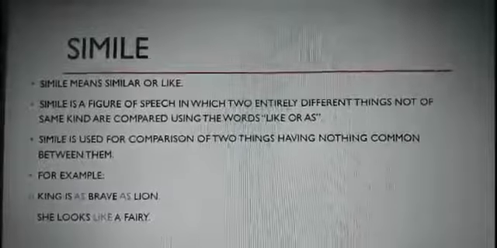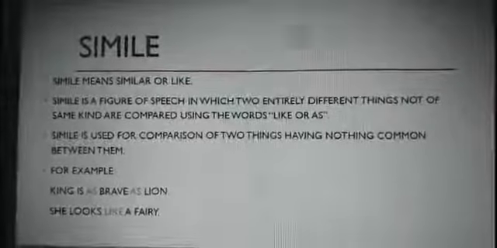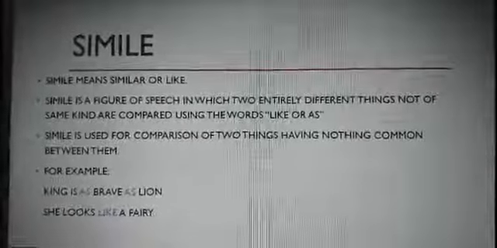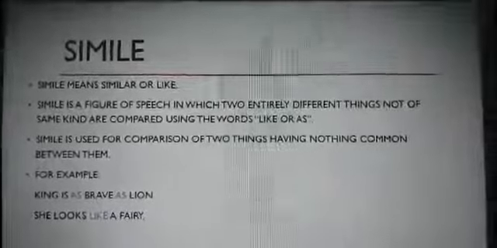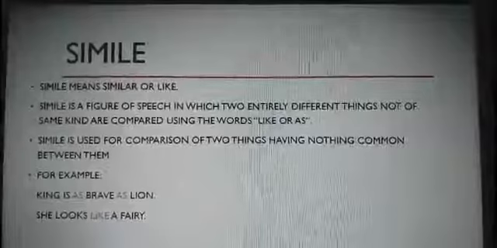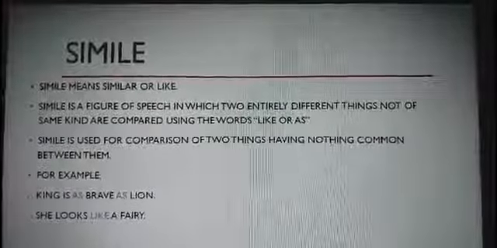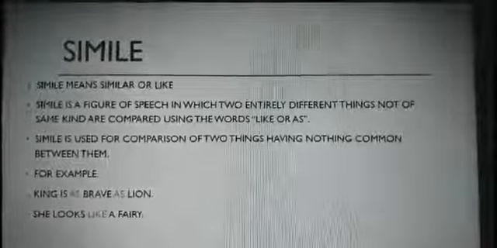So let's see some examples of similes. King is as brave as a lion. Here the king and lion are both entirely different, but the bravery of the king is compared with the bravery of the lion. Let's look into the next example. She looks like a fairy. Here the girl resembles a fairy.